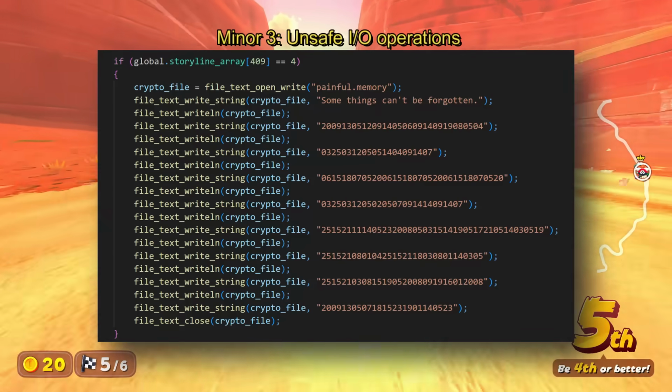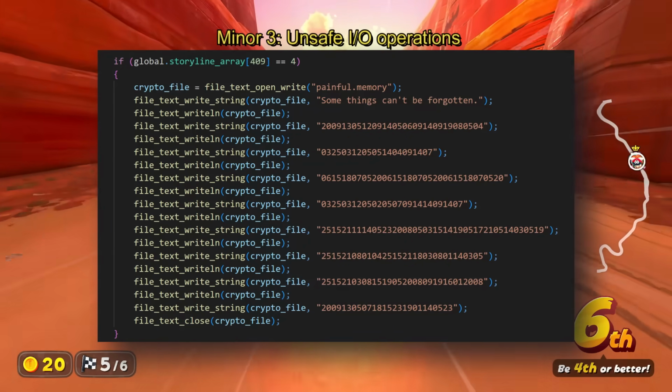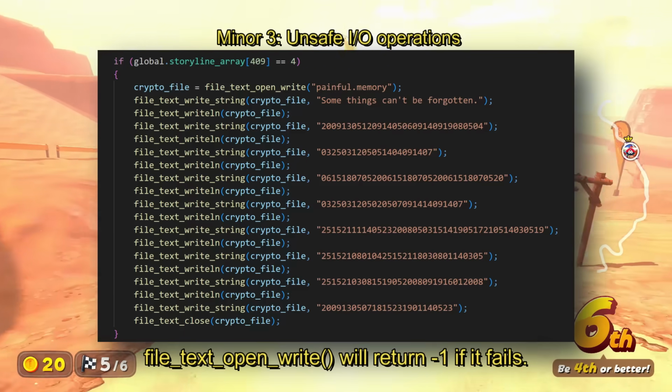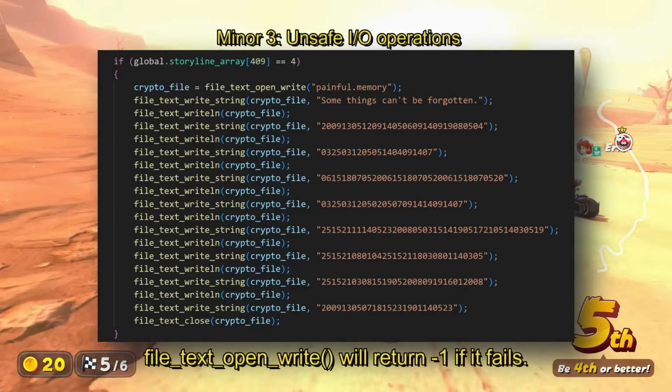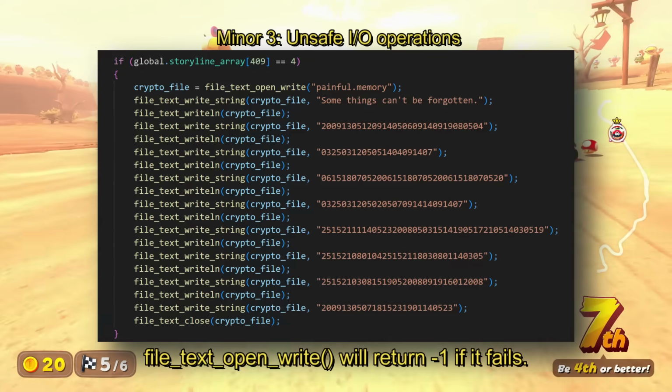In many places where Thor performs I/O operations, he never first checks whether or not that file exists, or whether or not he has permissions to read from or write to that file. Therefore, he never actually handles any exceptions or errors that may result from said operations.